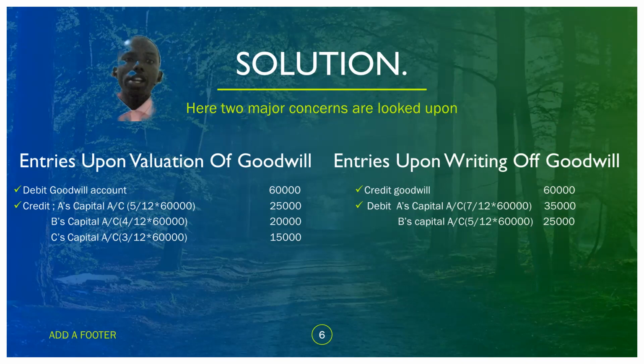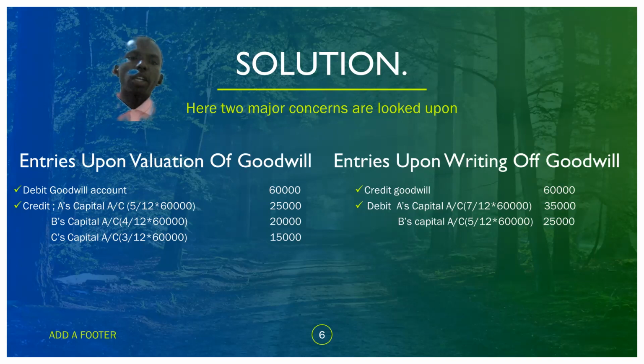Remember now, the goodwill is no longer in the business. So we should write it off. We should show that it was shared. How will we share? As accountants, we never subtract. If we had debited a given account, to show the opposite, we credit that given entry.